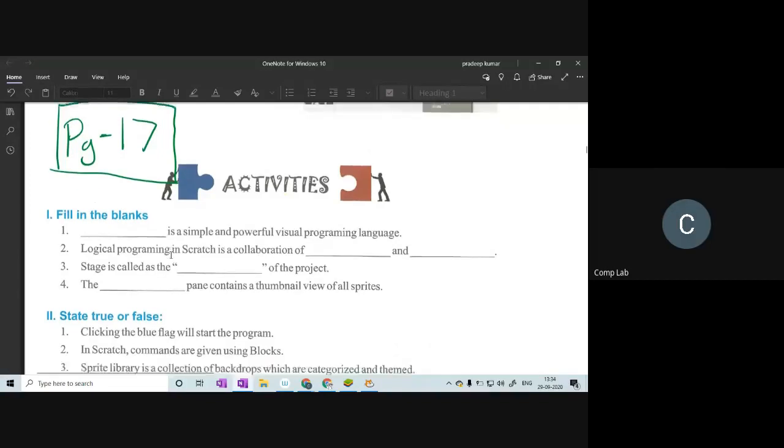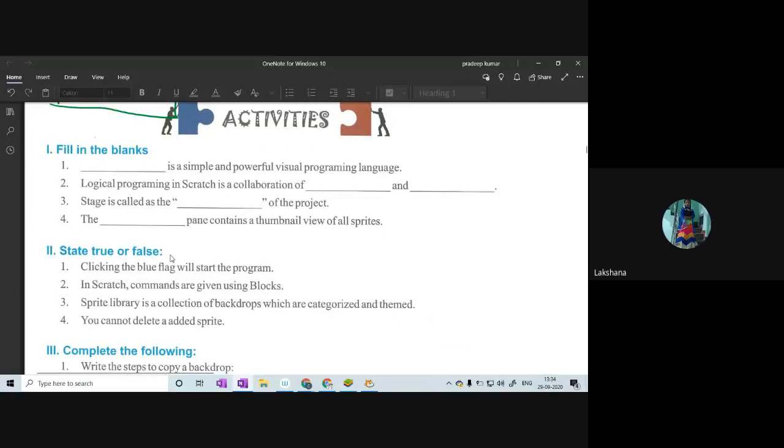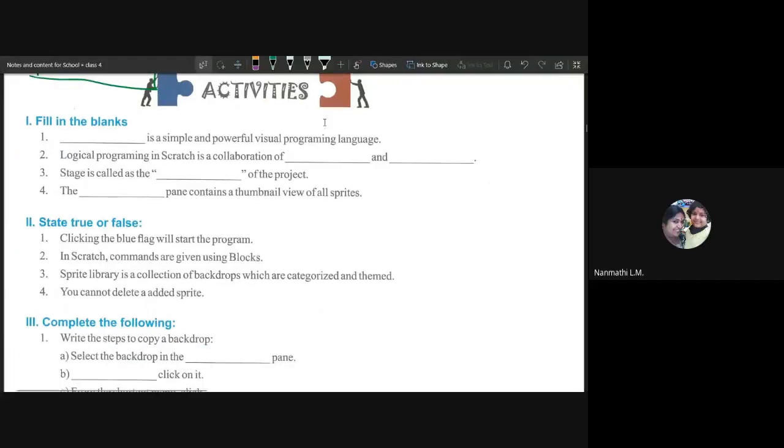Okay. So, first question, very simple. What is a simple and powerful visual programming language? Scratch. Scratch, very good. So, Scratch is what we've been learning. We've learned about programming languages, and Scratch is the simplest programming language you know so far. So, let's write down the answer. Scratch is a very simple and visual programming language.